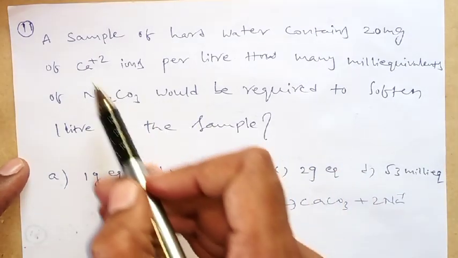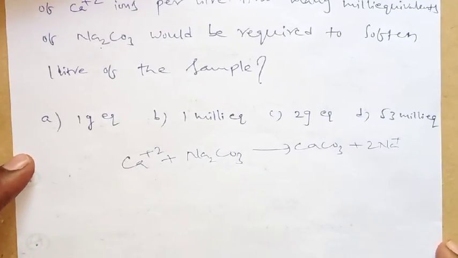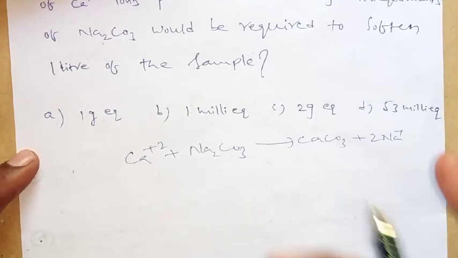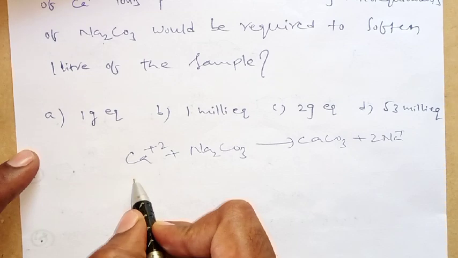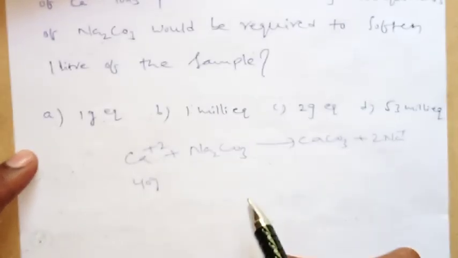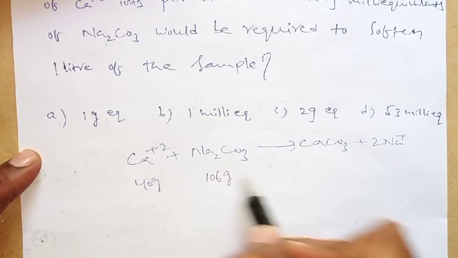Is it okay? So Ca2+ plus Na2CO3 gives CaCO3 plus 2Na+. Now observe here. This is 40 grams as per the equation. It is a balanced stoichiometric equation. So 40 grams reacts with 106 grams of Na2CO3.